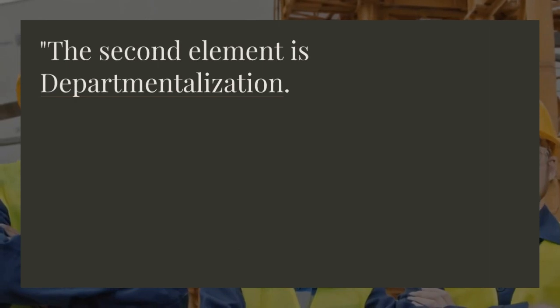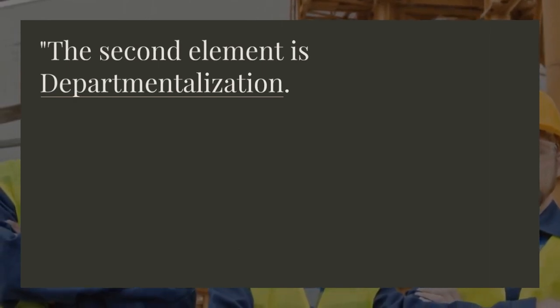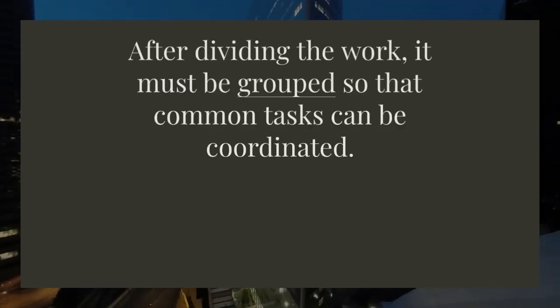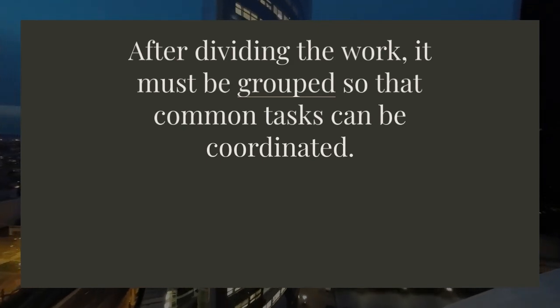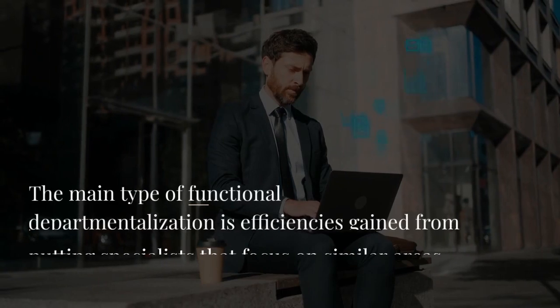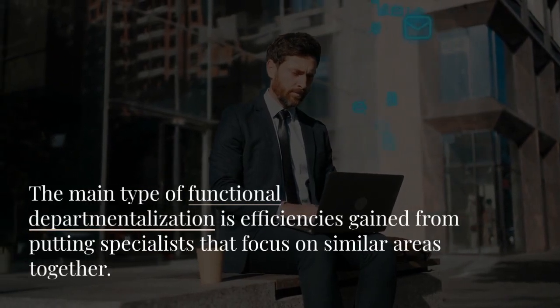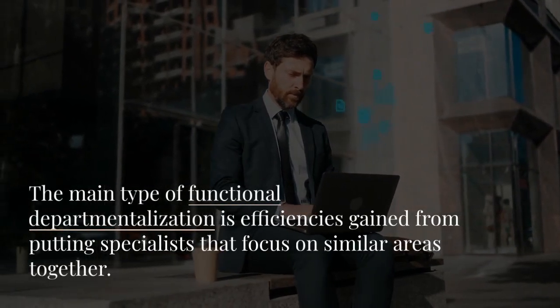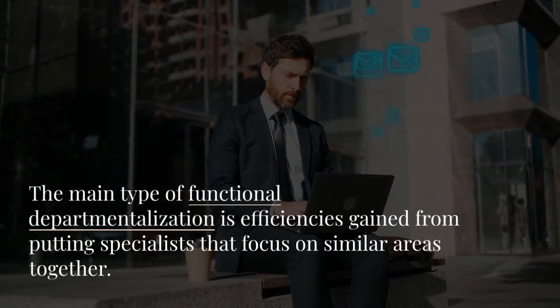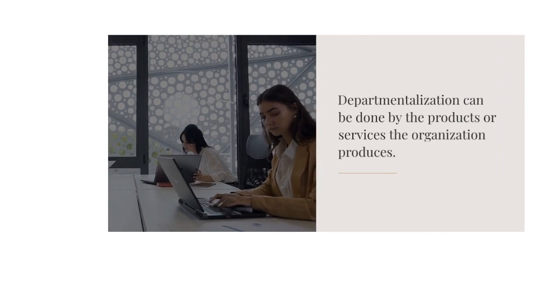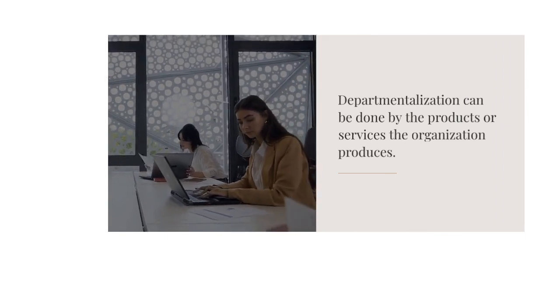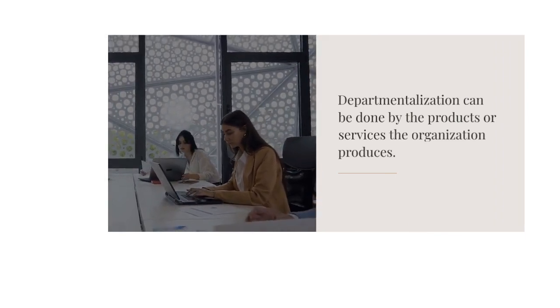Moving to the second point, we get departmentalization. After dividing the work, tasks must be grouped so common tasks can be coordinated, and this process is called departmentalization. The main type is functional departmentalization, which gains efficiencies by putting specialists that focus on similar areas together. Departmentalization can also be done by the products or services the organization produces.